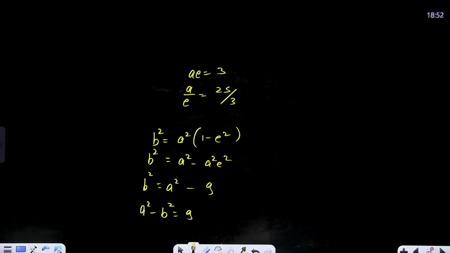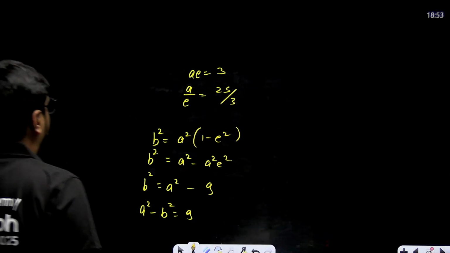But here also finding b has become a trouble. I think we'll have to solve for e only, then only we can find b.